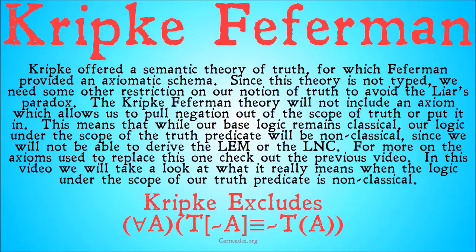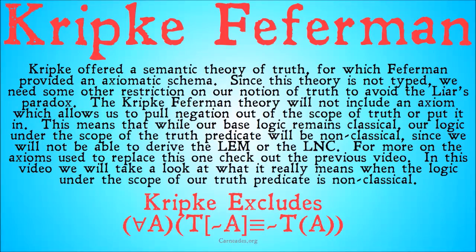That may seem like a small difference, but the law of the excluded middle and the law of non-contradiction only explicitly prohibit statements like P and not P. They're fine with some predicate predicating over a statement like that, because you could have a predicate such as is a statement. P and not P is a statement. It's a false statement, but it's a statement nonetheless. For more on the axioms used to replace this one, check out the previous video.